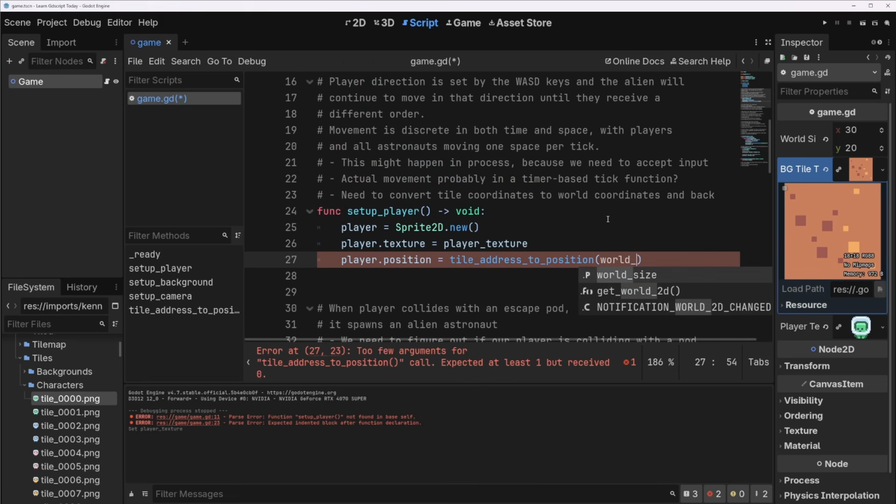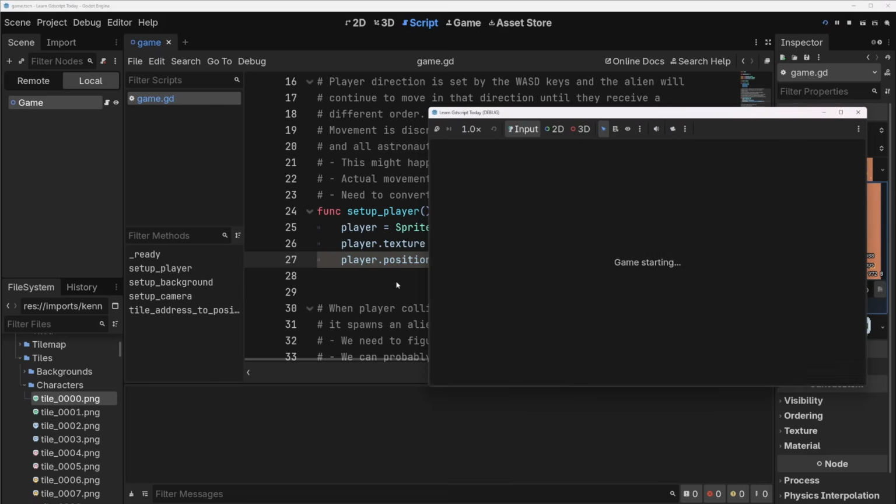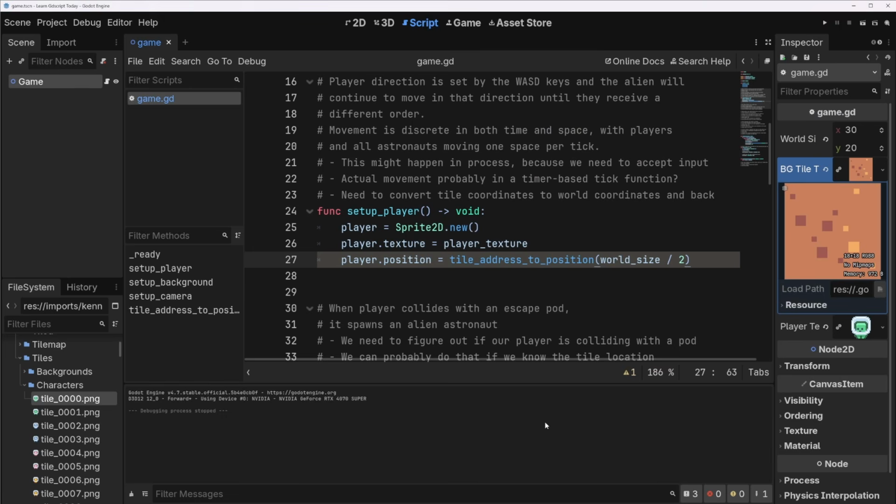We'll do world size divided by 2. This is going to do integer division for us, which is fine because it'll be 15, 10. Even if it is off by half, that'll work too. He'll just be offset a little. So if we press play, nothing happens. Your next challenge is to figure out why that is. What have I forgotten to do here that I've forgotten to do a million times?